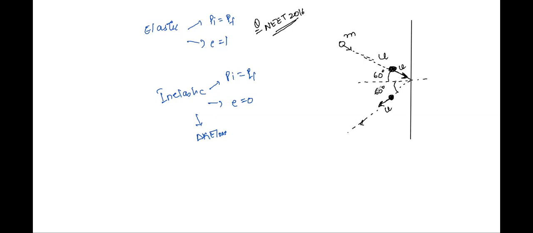You have to find out in the question the value of impulse imparted by the wall on the ball. So this was the question asked. How can it be asked in terms of elastic and inelastic collision? I'll tell you in a short while.